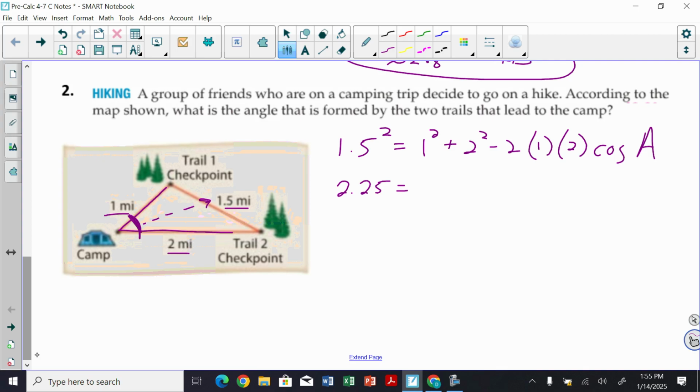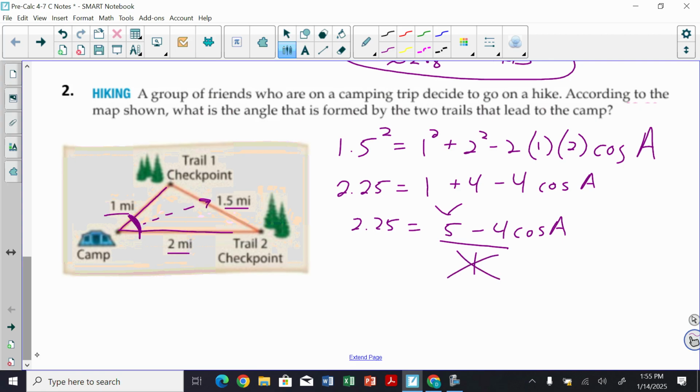So 1.5 squared is 2.25. We know that's 1. We know this is 4 when you square those. And then 2 times 1 times 2 is going to be 4. So I've got a minus 4 here times the cosine of angle A. These two together are going to make 5. So it's really 5 minus 4 times the cosine A. Now, the big mistake people make is they try to do this and make it 1. That's not true. You can't do that. Don't do that. No. Okay? Don't do that.